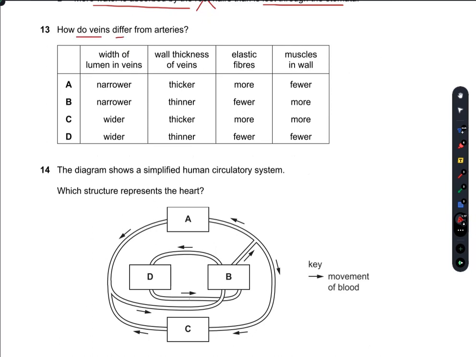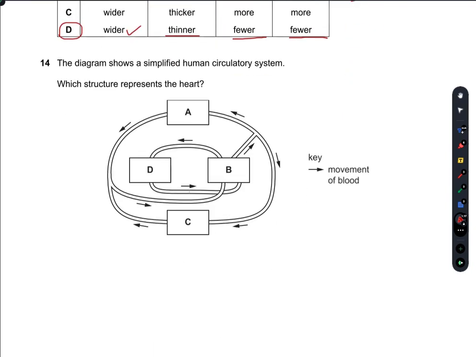How do veins differ from the arteries? The muscles and elastic fibers in the veins are always thinner than the walls of arteries, and the wall thickness of veins is also thinner, as I had said earlier, and the width of the lumen in veins is definitely wider than in arteries. We know this. So D is the right option.